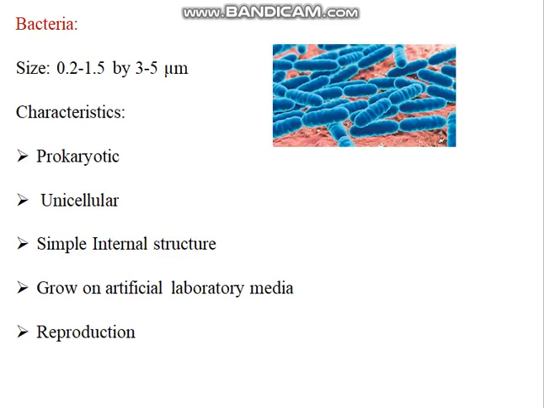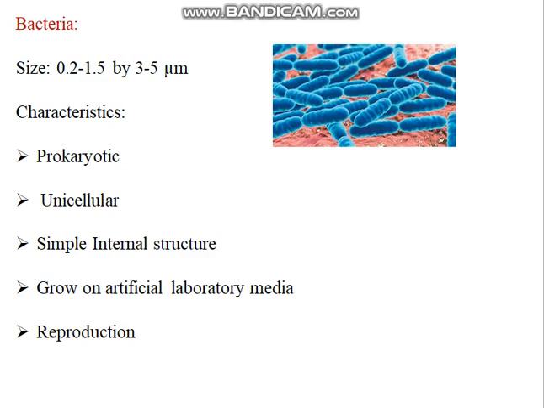The most heard one is bacteria, which have a size of 0.2 to 1.5 micrometer, which have a prokaryotic cellular assembly, that is, they do not have an organized nucleus, which are unicellular or live in a colonial form.